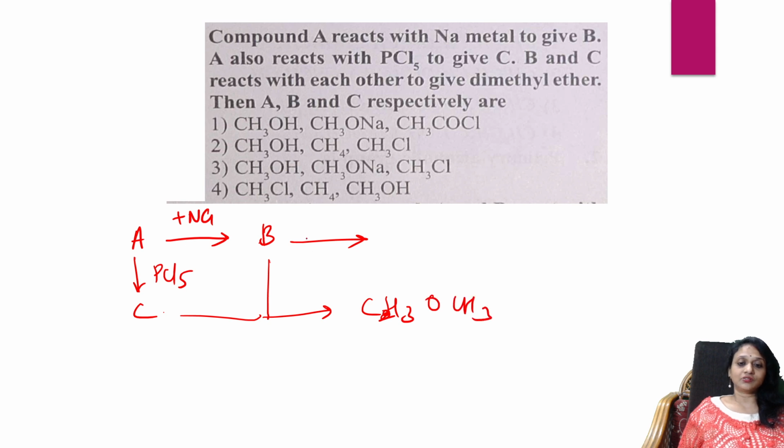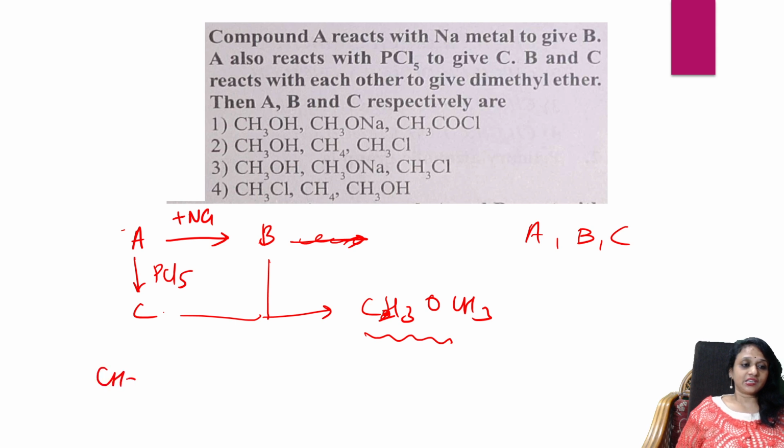Dimethyl ether. Okay, done. This is what they have given me. So find out A, B, C. What is A? What is B? What is C? Easy. Now see. A reacts with alkyl. Here, I don't know anything, but there is one clue which is given as a product, right? So, in this, both are symmetrical. So, one compound, you are going to take it as A.